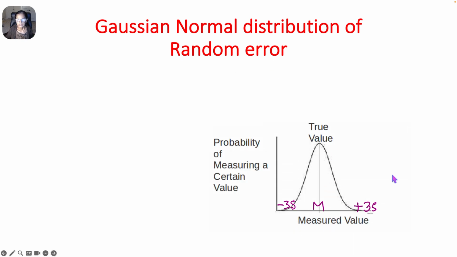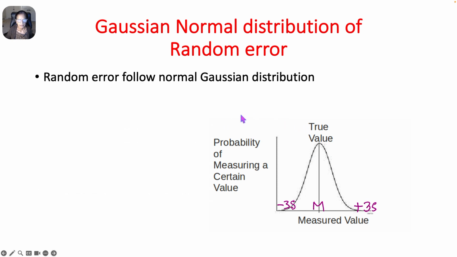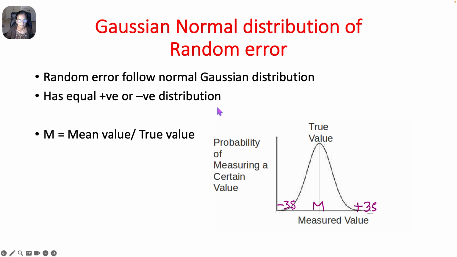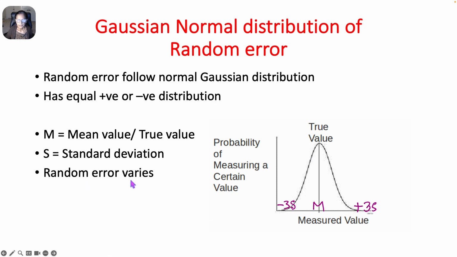This is the Gaussian curve for the random error. Random error follows the normal Gaussian distribution. It has equal positive and negative distribution. M is the mean value or the true value. S is the standard deviation. Random error varies from -3s to +3s.